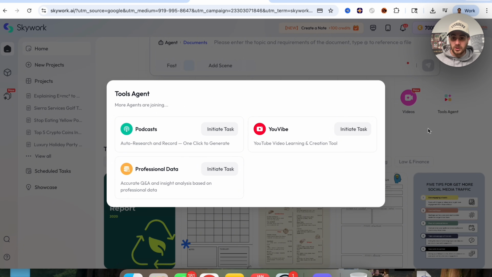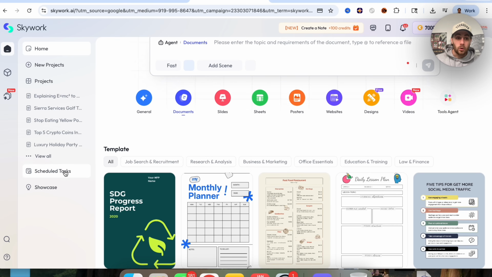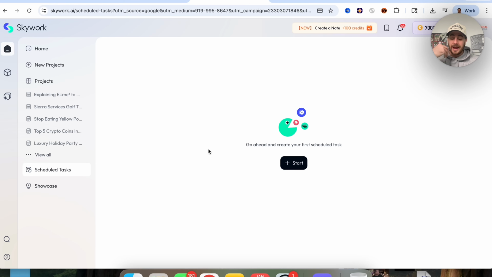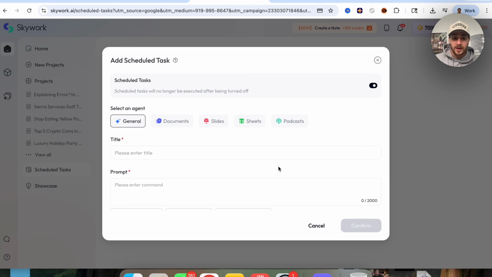If you click on Tools Agent right here, you'll be able to see that this will allow you to auto research and record podcasts in just one click. You could get it to do professional data tests or to even be able to create YouTube videos, which is absolutely insane. Now, if we come over here, what you're also able to do is actually schedule tasks out. So if you want something to happen, let's say you wanted to start a podcast, you could click on start right here and you could have this create a podcast for you every single week.